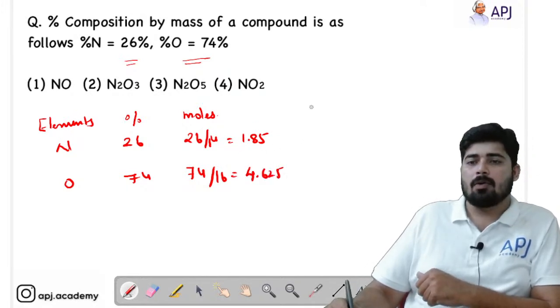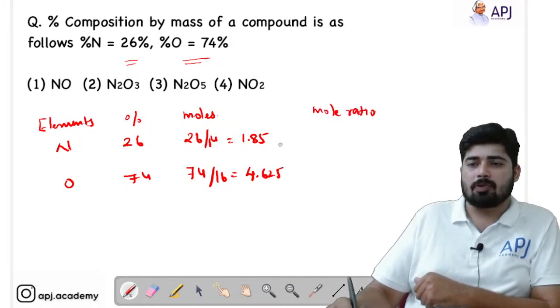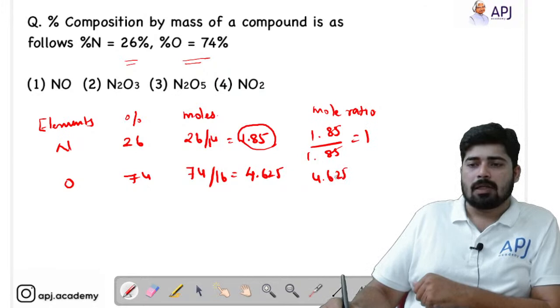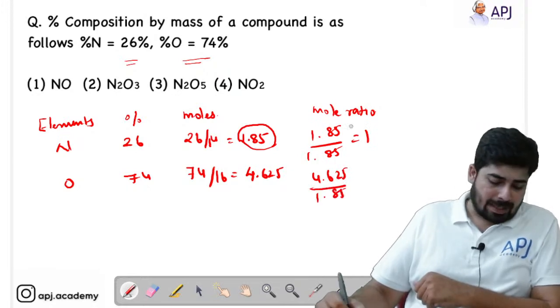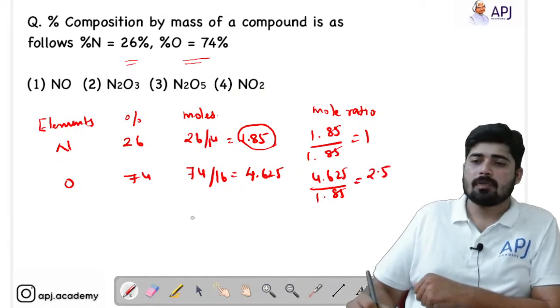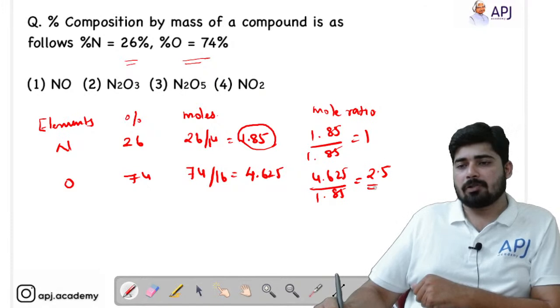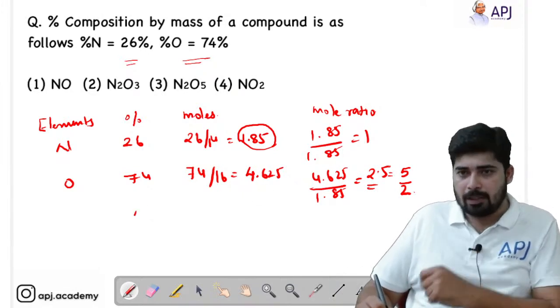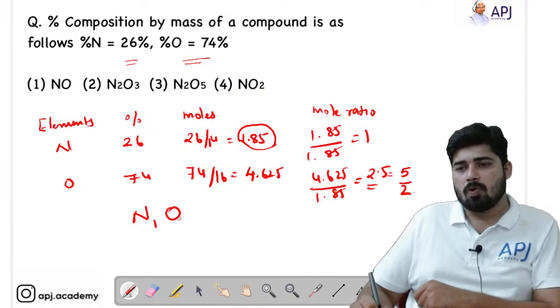Okay. Now we have to find the mole ratio. The mole ratio will give us the simplest ratio. So 1.85 is the smaller value, so divide both values by 1.85. You will get 1, and 4.625 divided by 1.85 gives a value equal to 2.5. Whenever you get a decimal, convert it into a fraction, that is 2.5 is equal to 5 by 2. So here you got N1 and O 5 by 2.